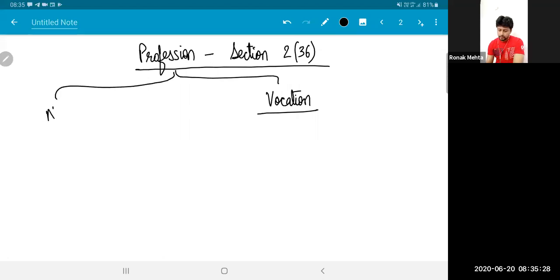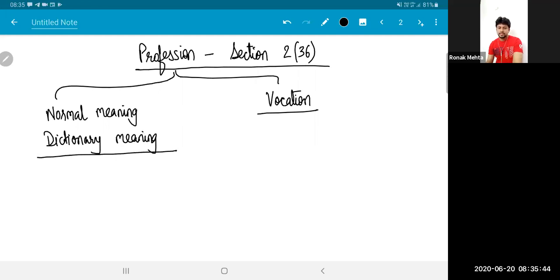That means you interpret the term profession normally. Find out what the normal meaning is, or the dictionary meaning. The dictionary meaning means you will call somebody a professional if that person has the requisite degree or qualification, and is using it to earn profits. So you are a practicing doctor, a practicing chartered accountant, a practicing lawyer, you have the necessary degree for it.